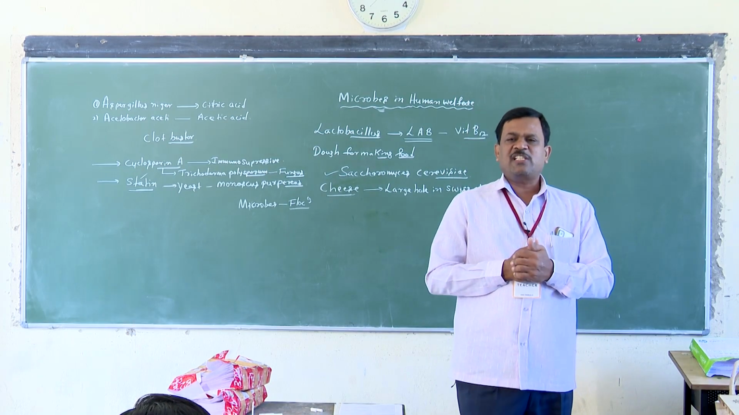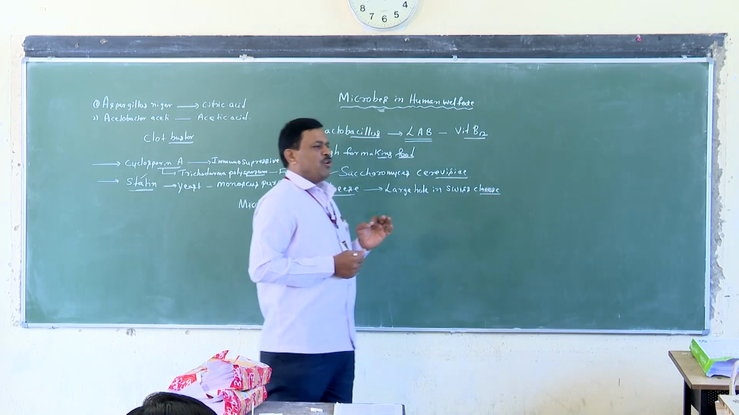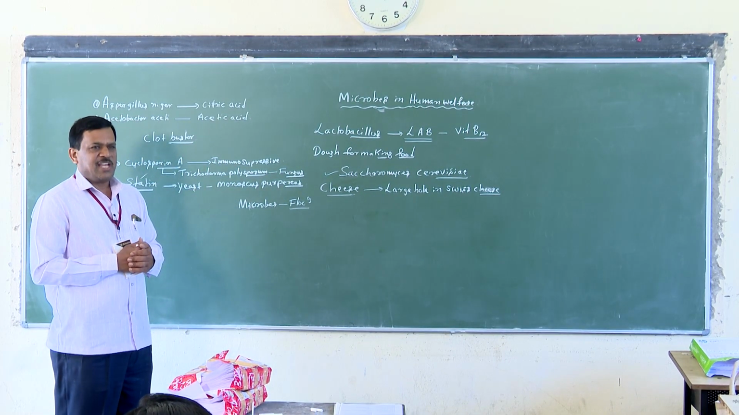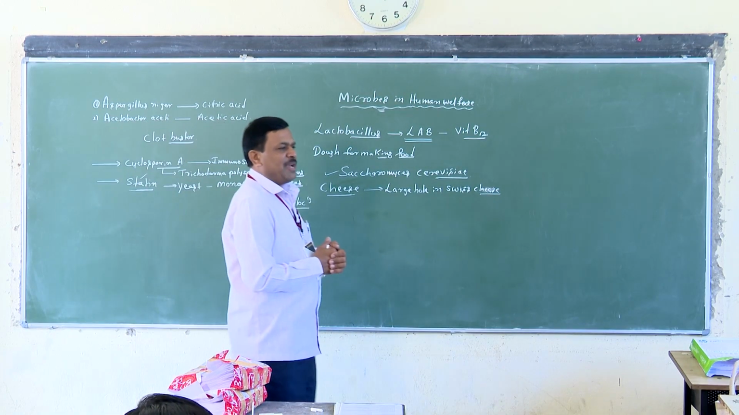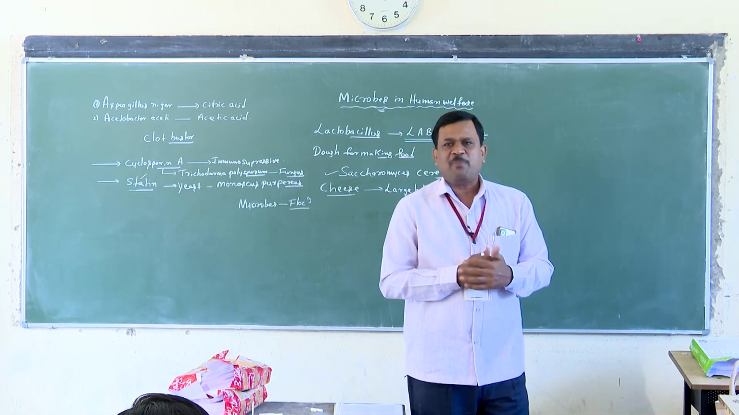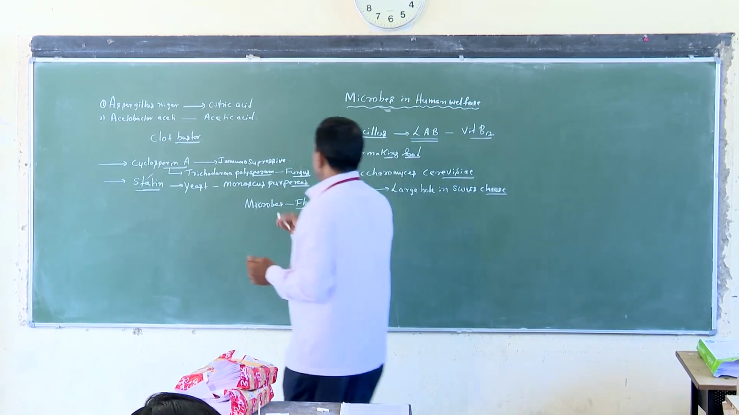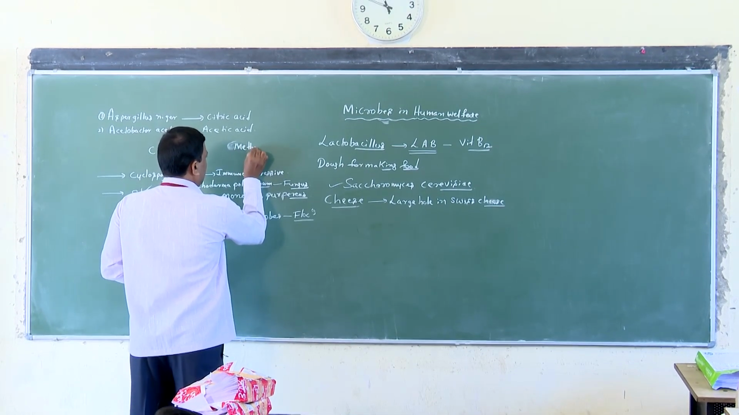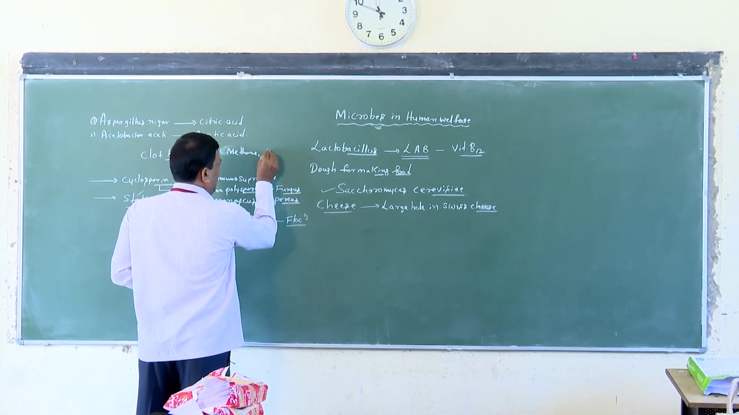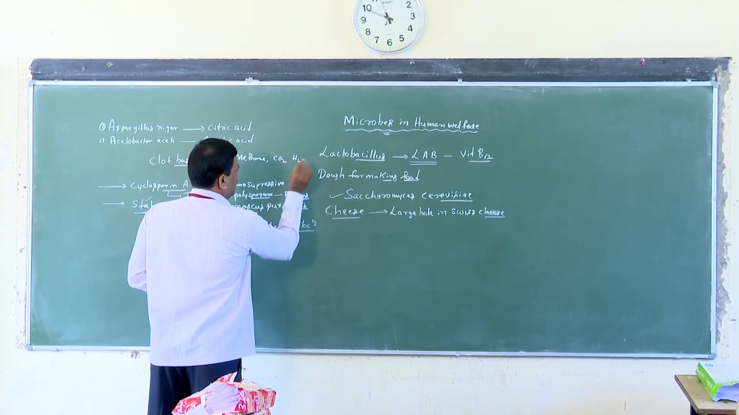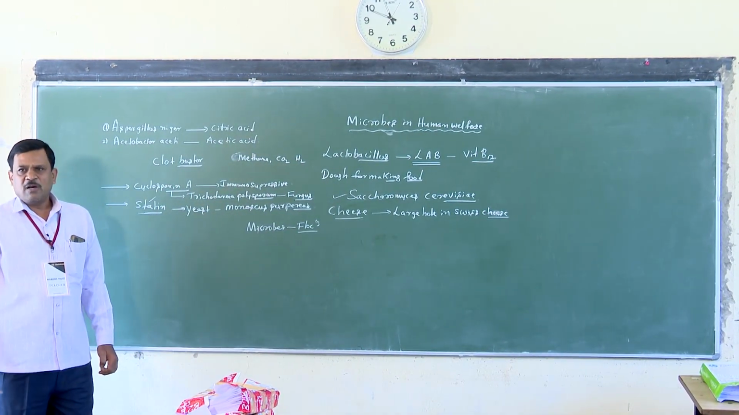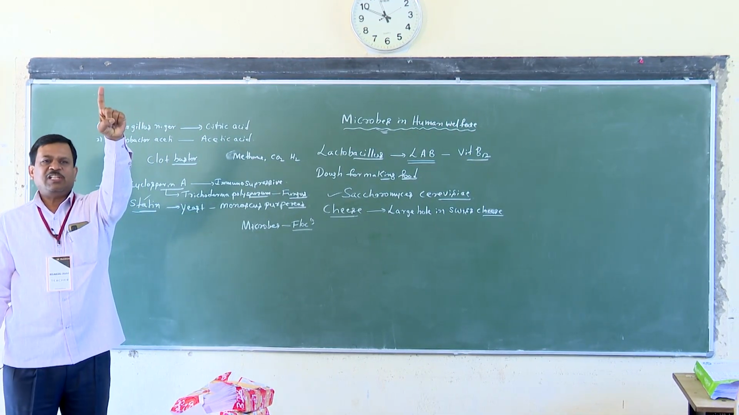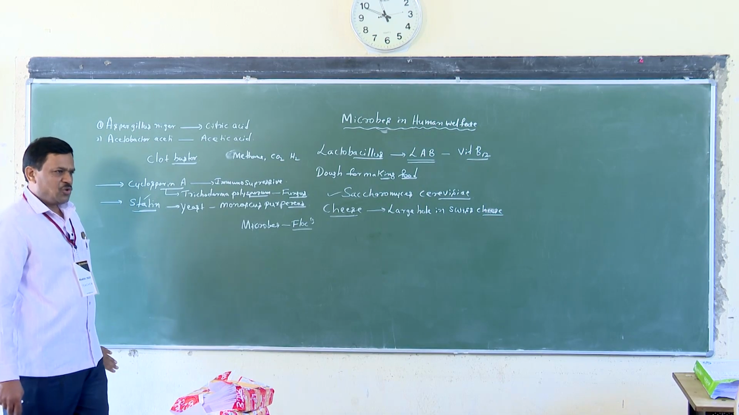Next, the fourth one is microbes in biogas production. Biogas is produced by certain microbes. Biogas is a mixture of gases produced by microbial activity: first methane, second carbon dioxide, and another one hydrogen. It may be used as a fuel. Biogas is used as a fuel.